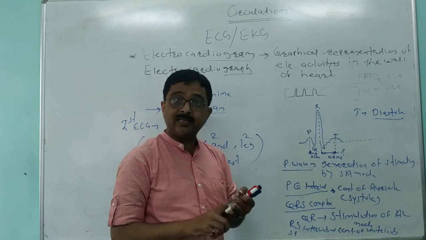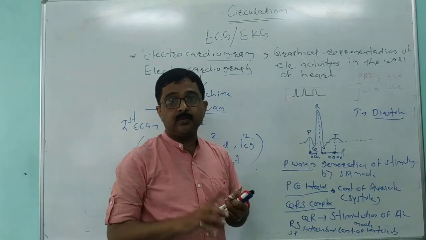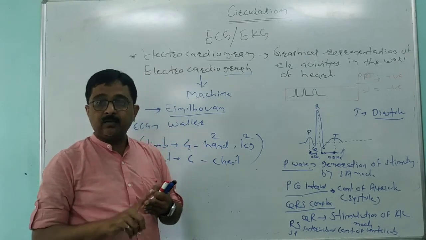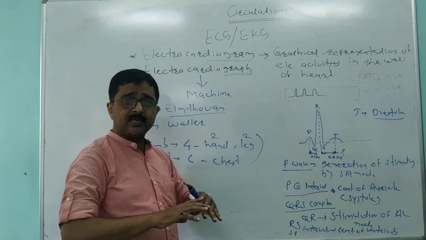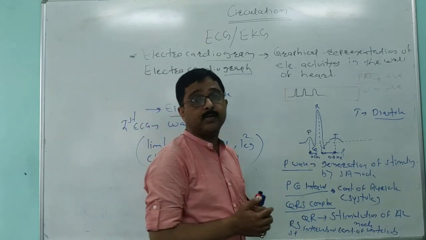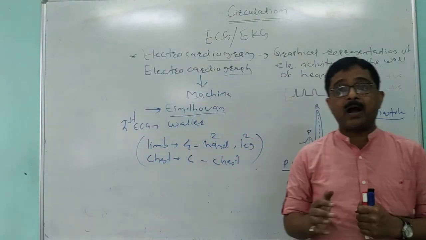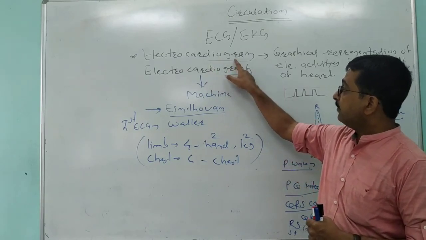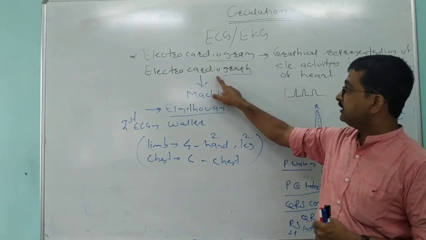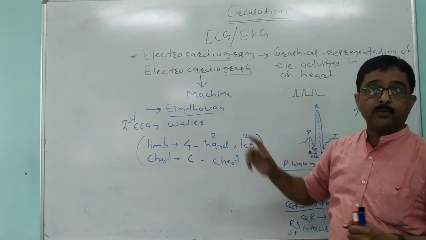ECG also detects enlargement of the chambers. ECG also detects poor blood supply to the cardiac muscle. So all these are the different abnormalities in the human heart which are detected by the ECG, that is electrocardiogram, which is done with the help of a machine called an electrocardiograph.